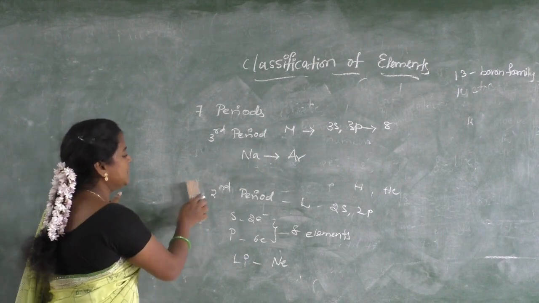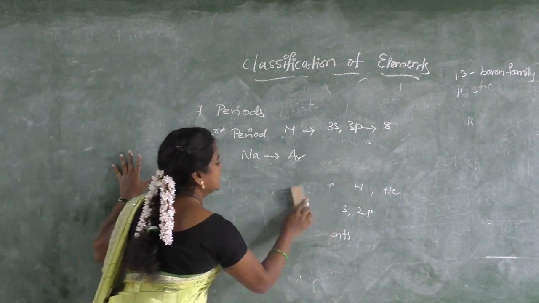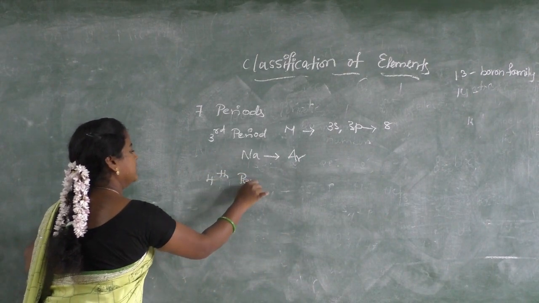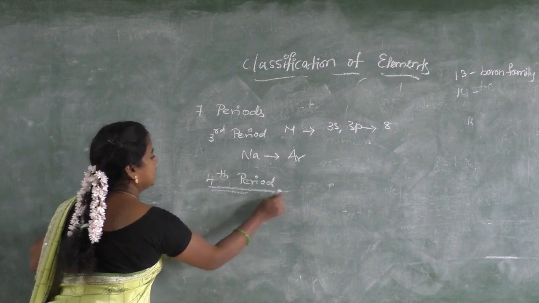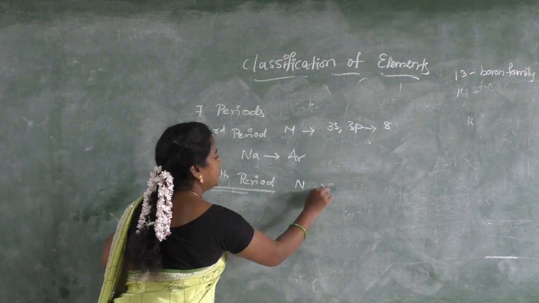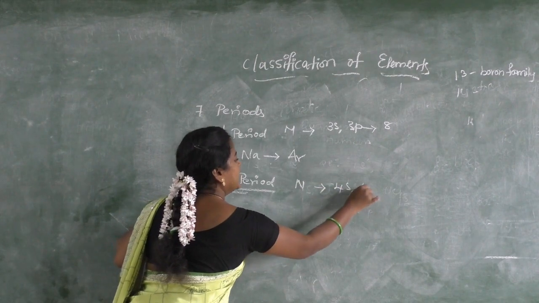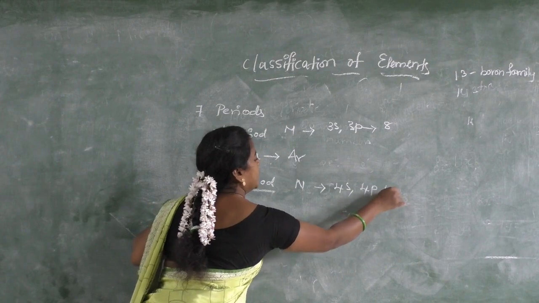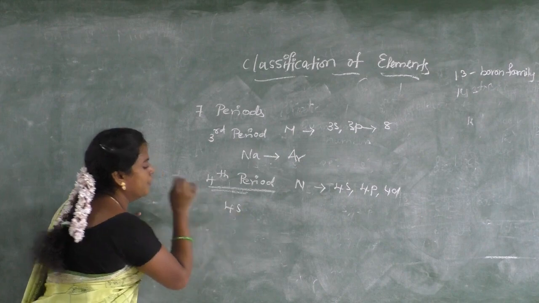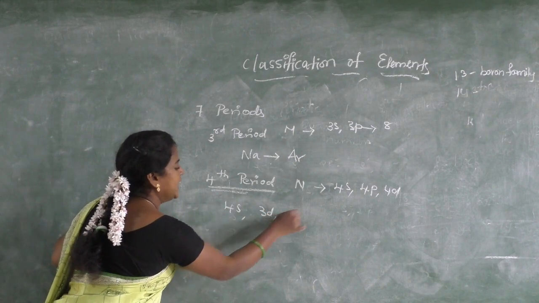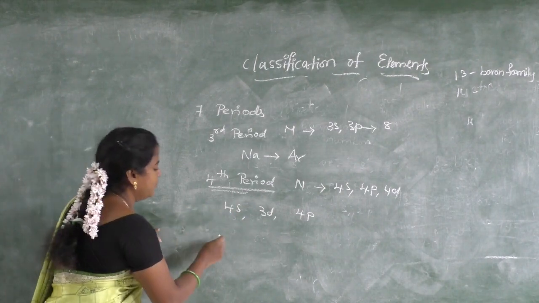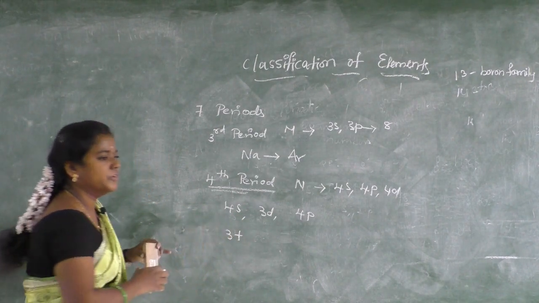Then what about the fourth period? The pattern changes. For the fourth period, we know that N shell will come, which means the fourth shell 4s should be there, 4p and 4d. But we left over 3d, right? Always after filling of 4s, the electron will move to 3d, then only 4p, according to the Aufbau rule, right?